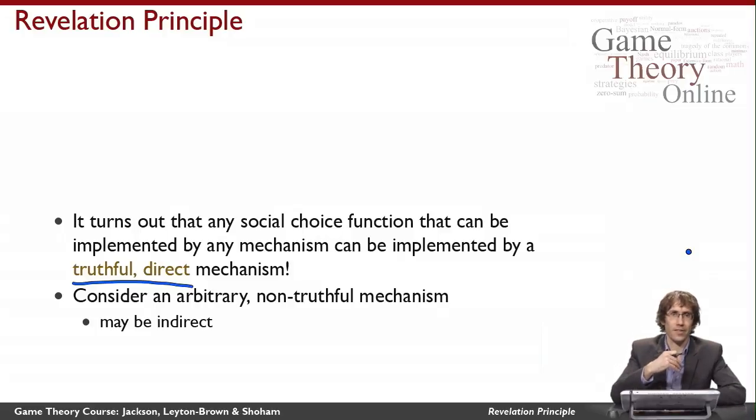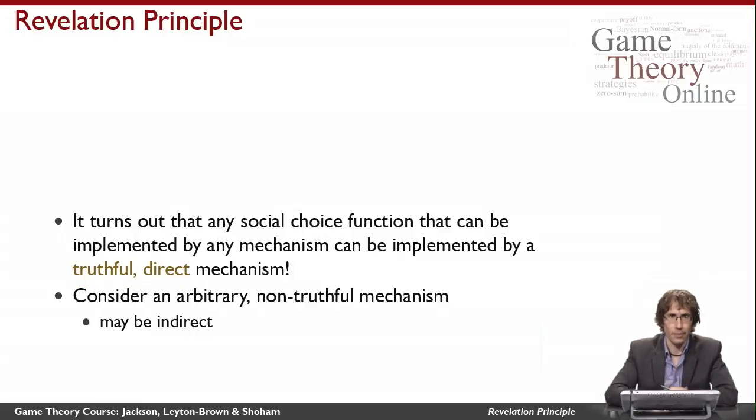An indirect mechanism, in contrast, might have a whole sequence of actions and information revelation and subsequent actions that depend on that information revelation, multiple actions by different agents. An indirect mechanism is essentially any sort of imperfect information Bayesian extensive form game. In contrast, a direct mechanism is a simultaneous move Bayesian game. So it's kind of like the Bayesian version of a normal form game.